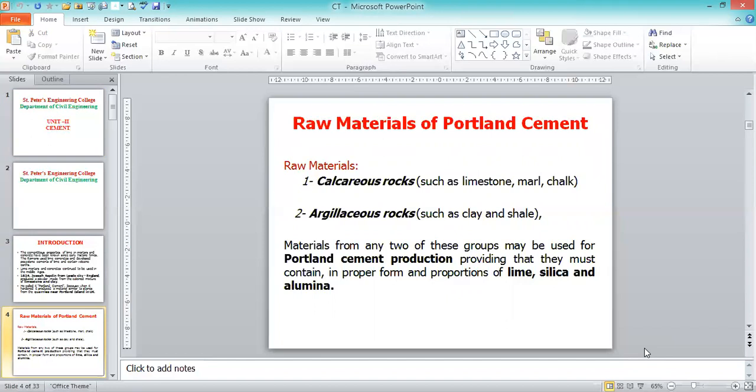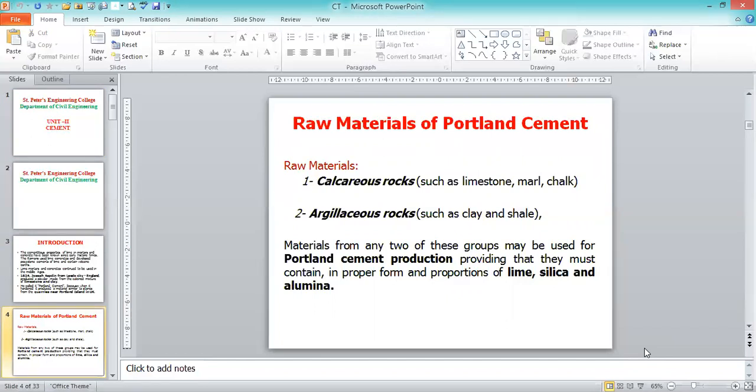So grind together in the form of water, adding with the water or without the water, we are going to be producing the product that we call cement. Materials from any two of these groups may be used for Portland cement production, provided that they contain lime, silica and alumina in proper proportions.